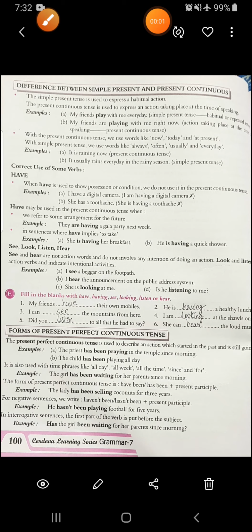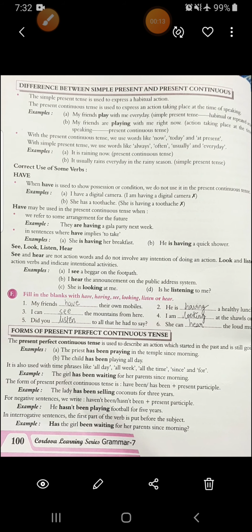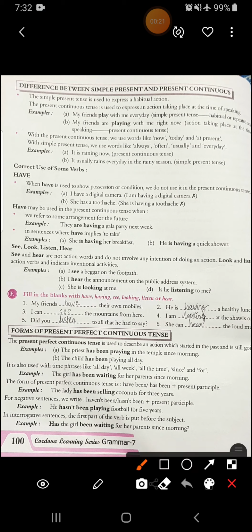Hello, class 7. This is the continuation of your chapter number 12, that is present tense. In the last two videos, we have seen two forms of present tense, that is simple present and present continuous, and we have completed till exercise E. Now we will start with the difference between simple present and present continuous. From here, we have to start.